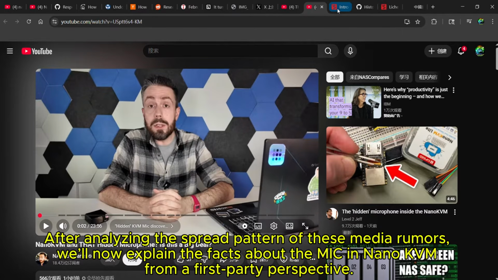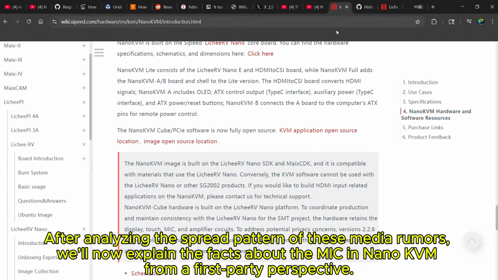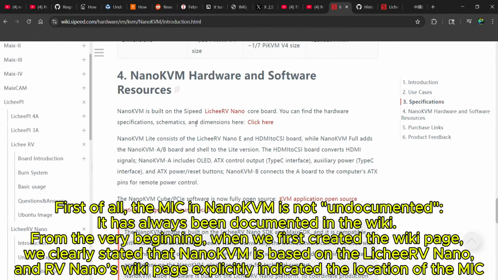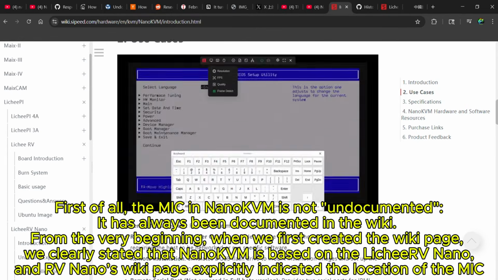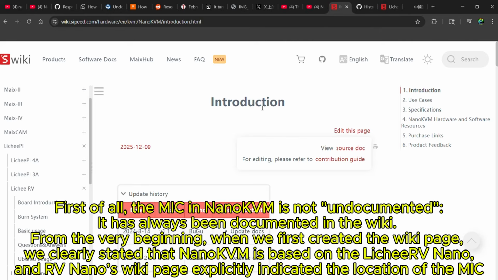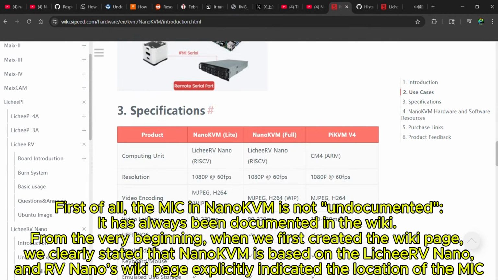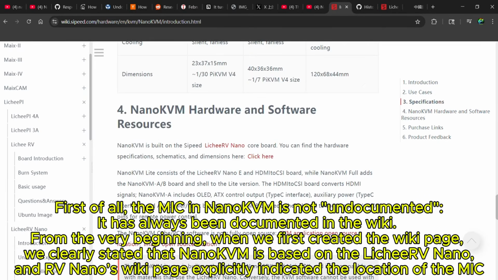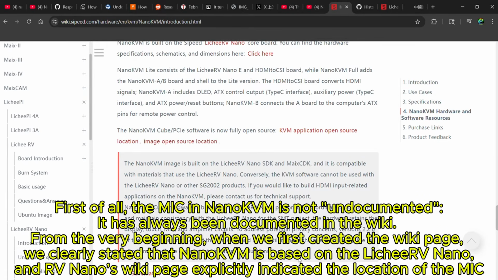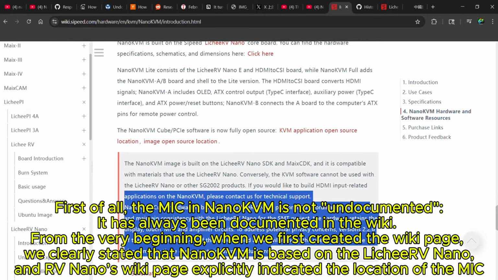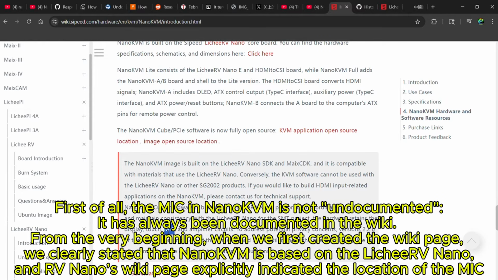After analyzing the spread pattern of these media rumors, we'll now explain the facts about the mic on Nano KVM from a first-party perspective. First of all, the mic on Nano is not undocumented. It has always been documented in the wiki. From the very beginning, when we first created the wiki page, we clearly stated that Nano is based on the Sophgo RV Nano, and our RV Nano wiki page explicitly indicated the location of the mic.